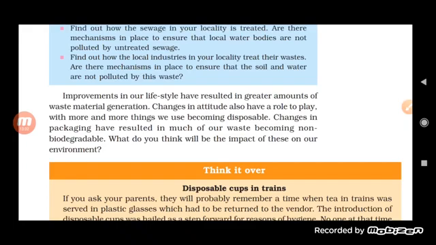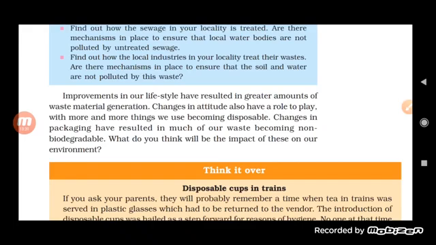But you know what we can do, so better we can use it as compost. We can dig a pit and cover it with the leaves, and afterwards we know that after 1 month it will be used as compost. So instead of burning and producing air pollution, we can use it as compost. So we must change our attitude, we must be aware of the problems that can occur because of garbage.